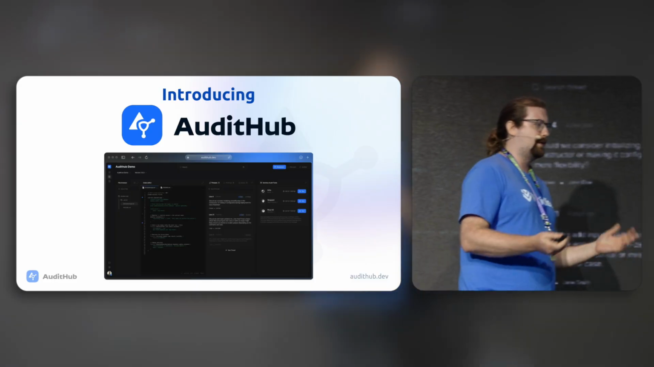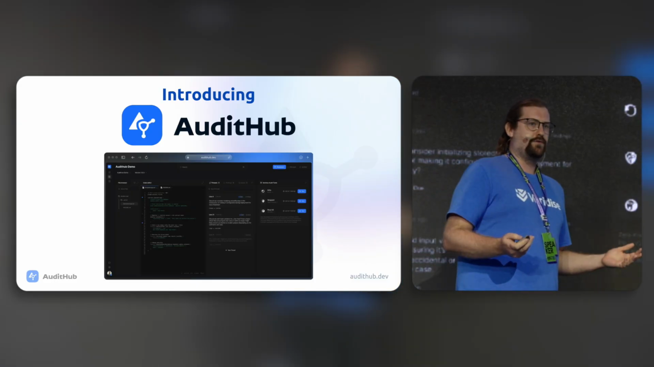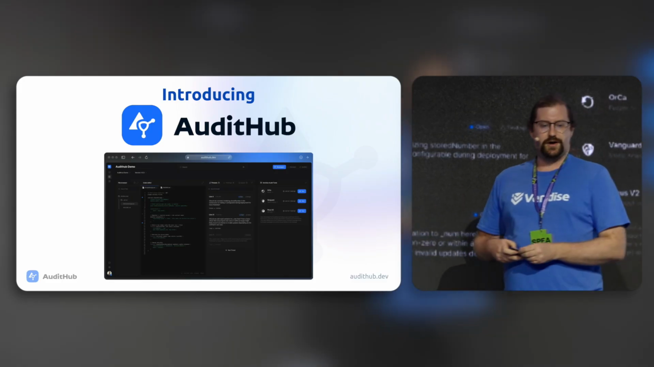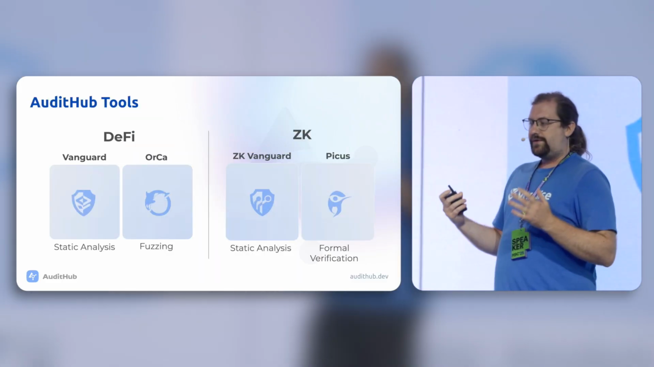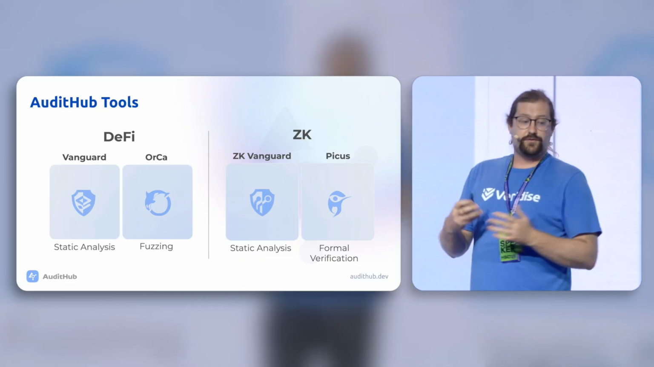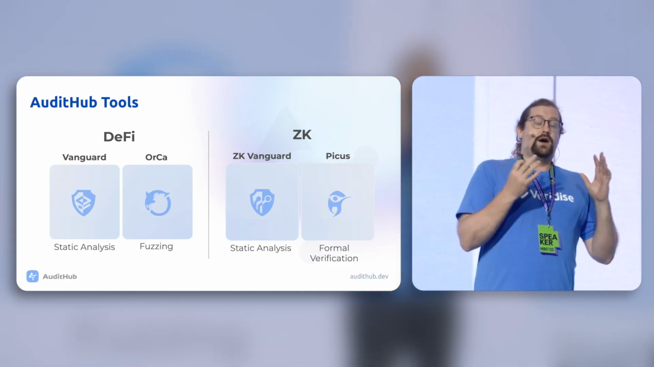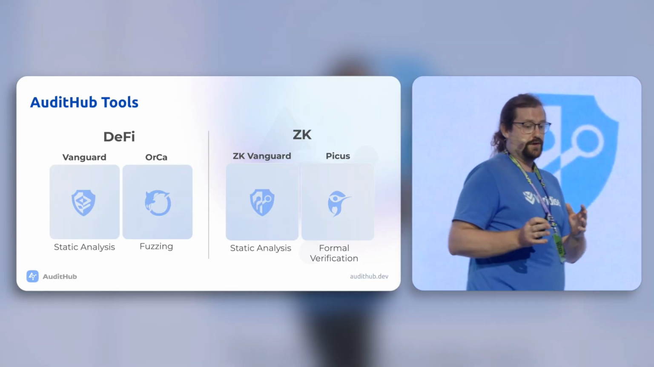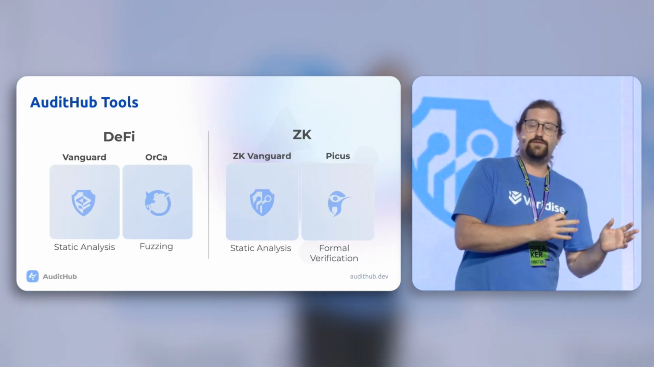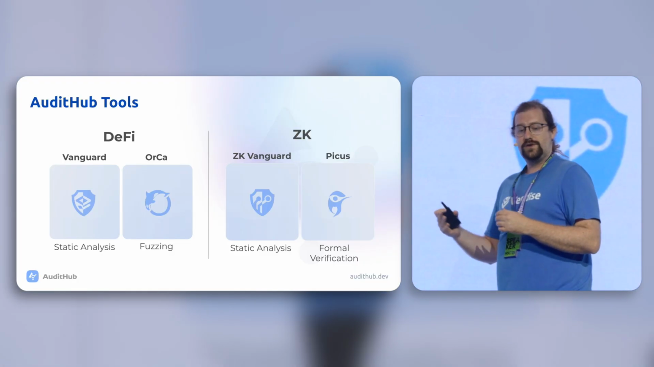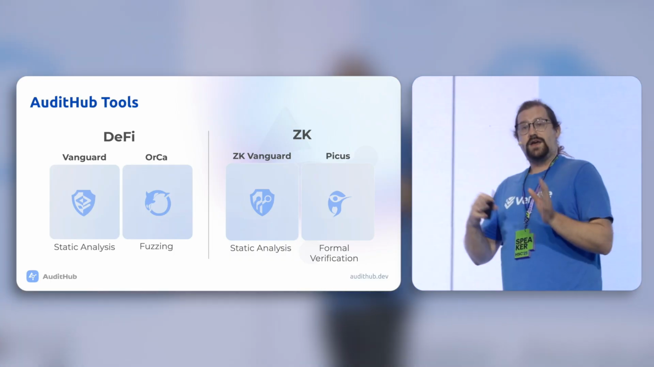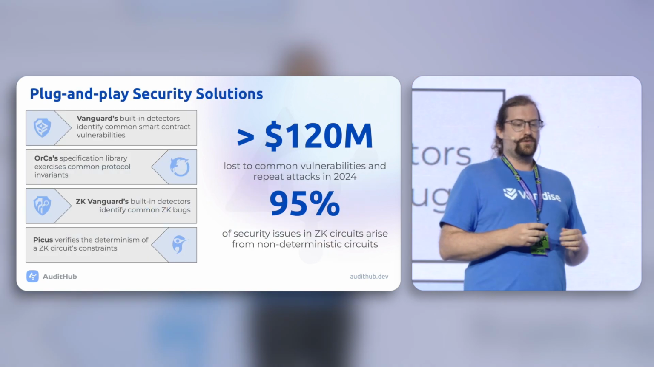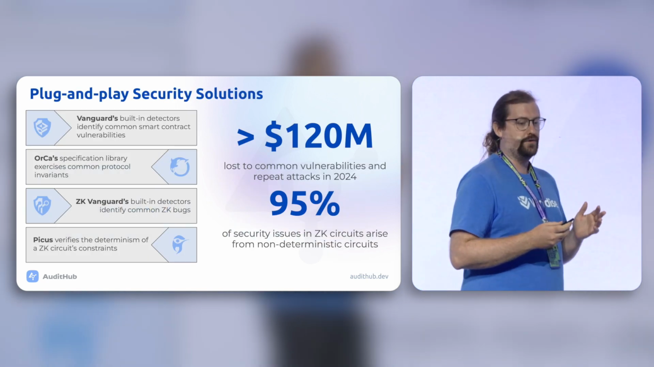So this is where I want to talk about AuditHub, which is a security platform that we at Veridise introduced right before TOKEN2049. What we've integrated into AuditHub is several security tools. AuditHub has tools for both smart contracts and for ZK circuits. Specifically on the smart contract side of things, we have static analyzers and fuzzers. And on the ZK side of things, we've got static analyzers and a formal verification engine. So let's look and see what AuditHub can do.